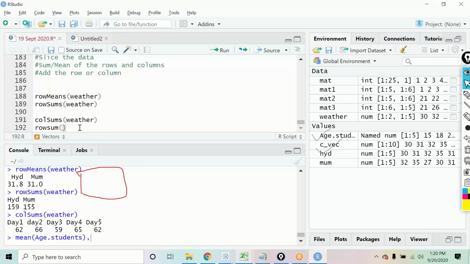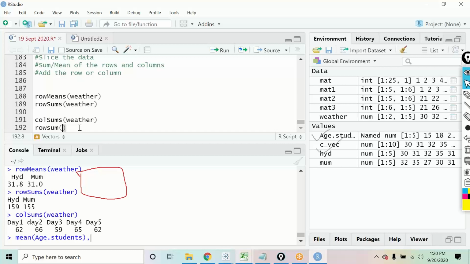Okay. Now what we have seen is how we can find the row sum and how we can find the column sum as well, right? These are the two things that we have just seen. Now we will be seeing how we add a row or a column in a given matrix that we have.